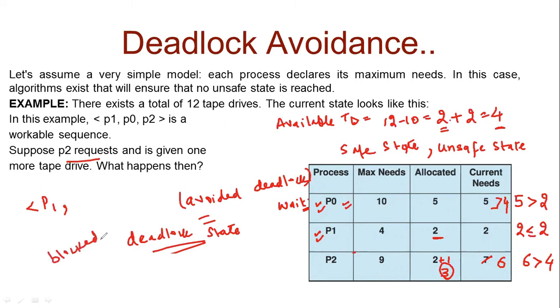They are deadlocked. So I hope now you are able to understand the concept of safe state, unsafe state and deadlock state. So clearly an unsafe state may lead to deadlock. All unsafe states are not deadlock states, but yes, a deadlock state is definitely an unsafe state.